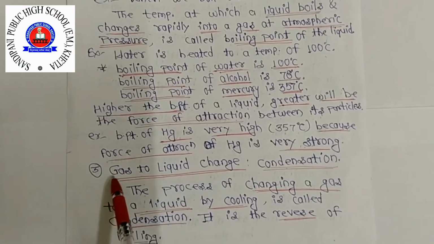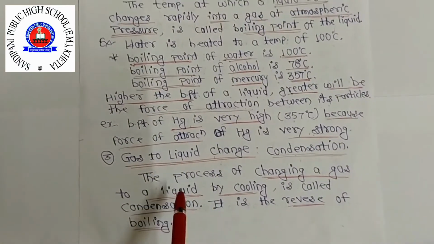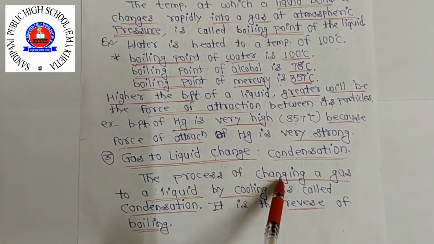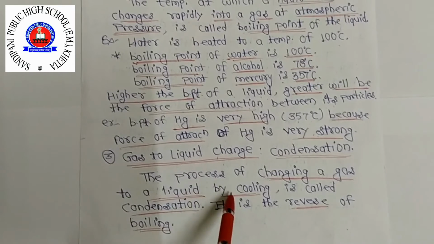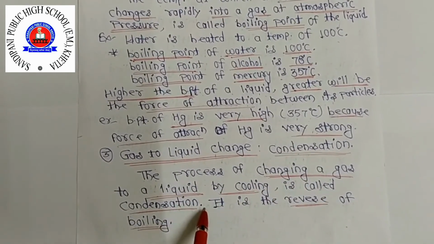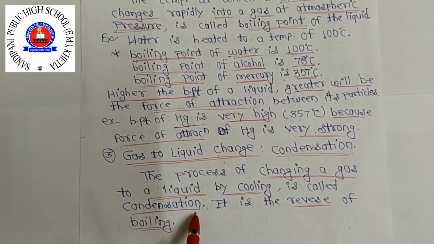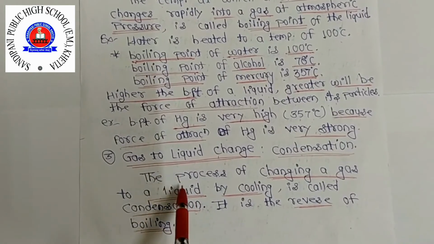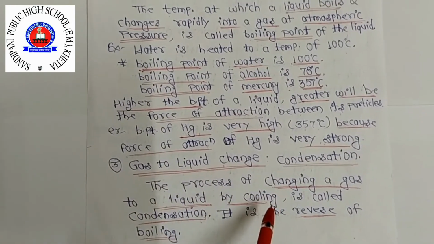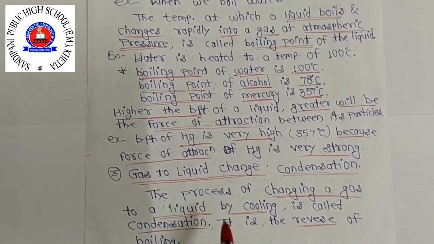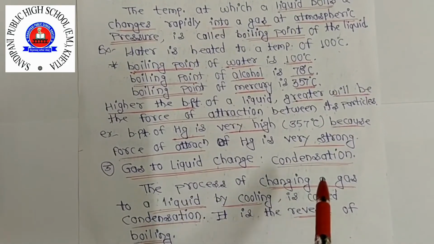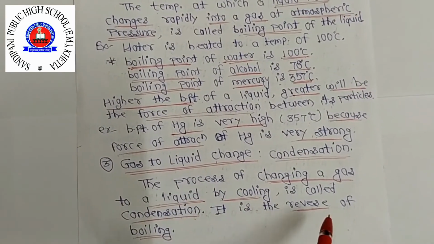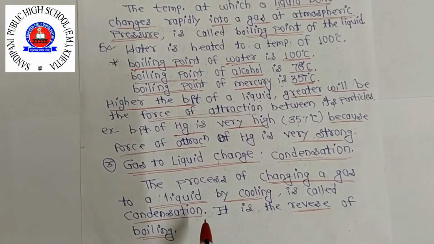Now next, gas to liquid change. The process of changing a gas to a liquid by cooling is called condensation. It is the reverse of boiling. You saw that in boiling, liquid changes into gas. Here it is the reverse direction: gas changes into liquid by cooling. This is called condensation, and it is the reverse of the boiling process.